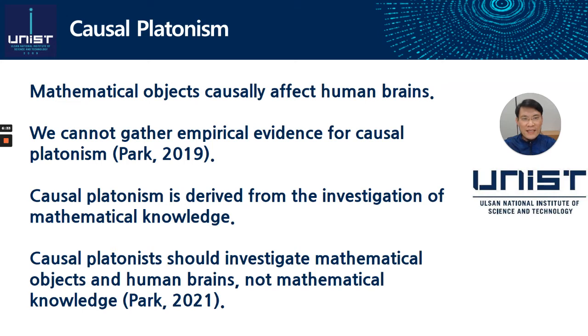My response to this reply is to say that causal Platonists should investigate mathematical objects and human brains, not mathematical knowledge. To investigate mathematical knowledge is just as mistaken as to investigate the finger rather than the moon.